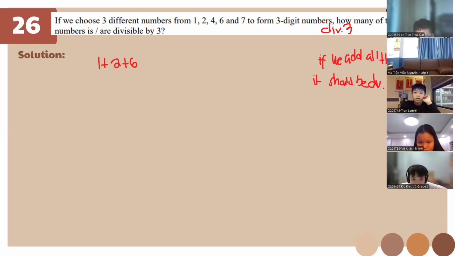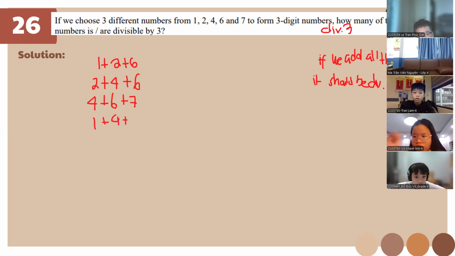So we have here 1 plus 2 plus 6, 2 plus 4 plus 6, right? Because this is 12, and 12 is divisible by 3. And we have 4 plus 6 plus 7, which is 17. 17 is not divisible by 3. Okay, sorry. So 4 plus 6 plus 7 is also not divisible by 3. So this one is, okay, this is 9, right?